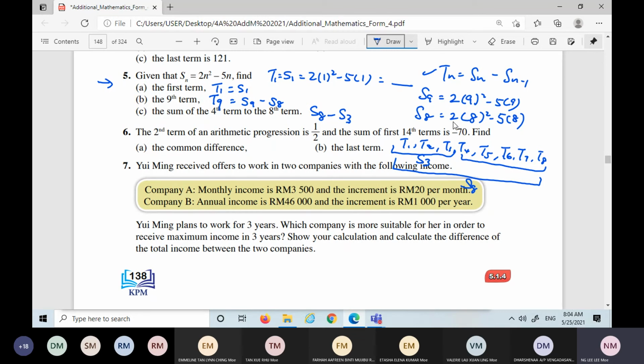So S8 is here. For S3, you just put 3 into this formula. Then you subtract and you get the answer.